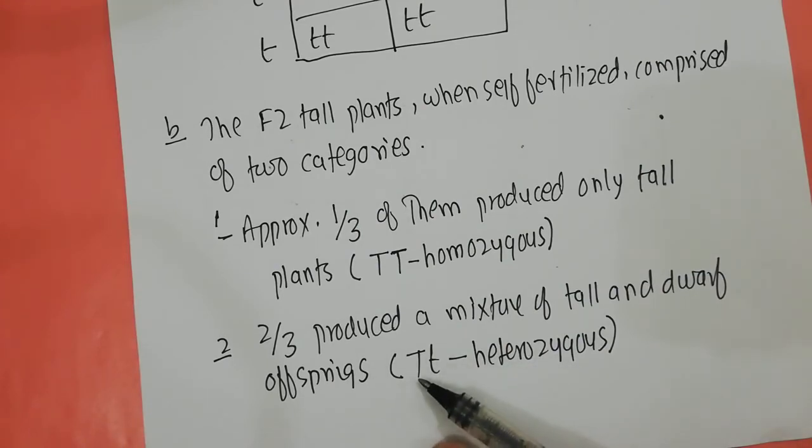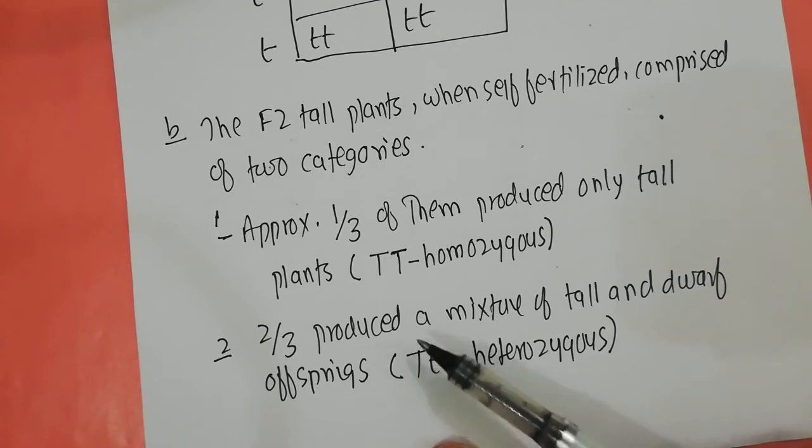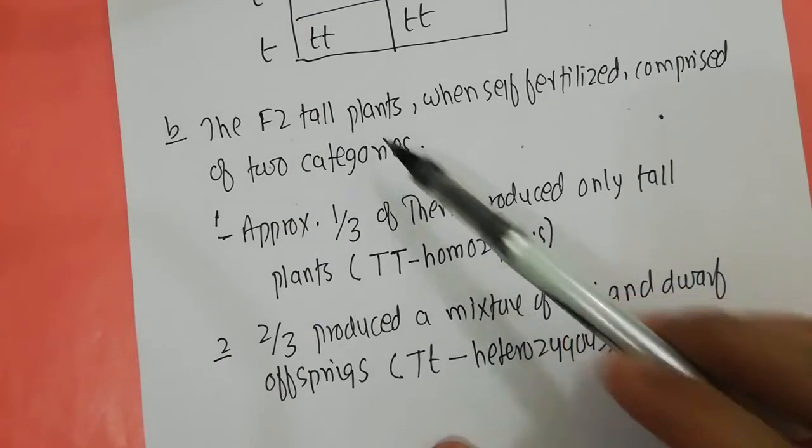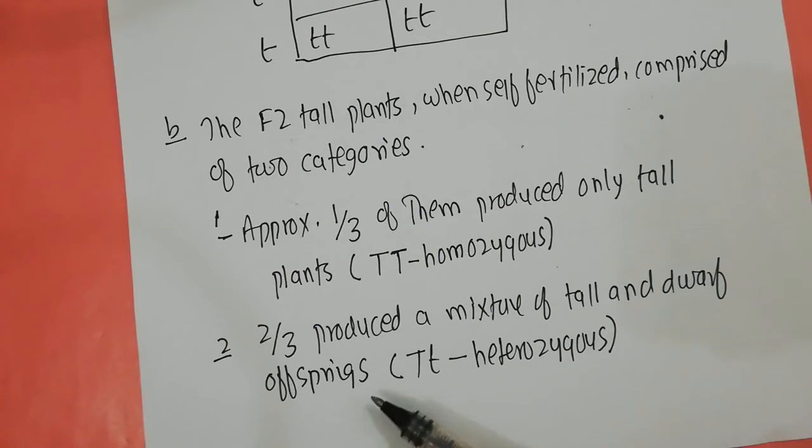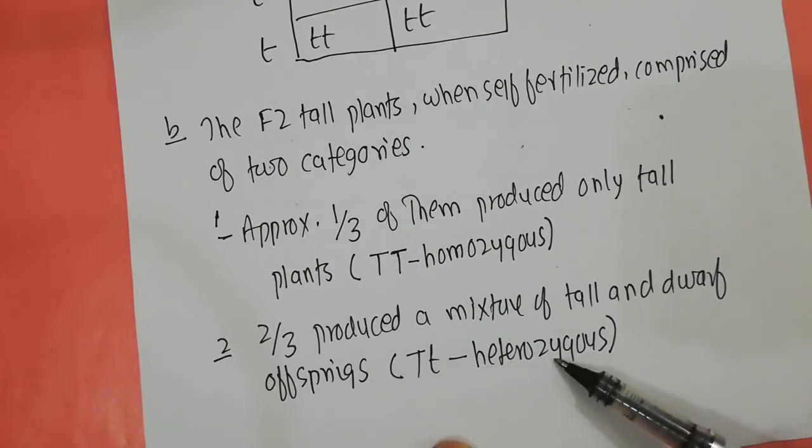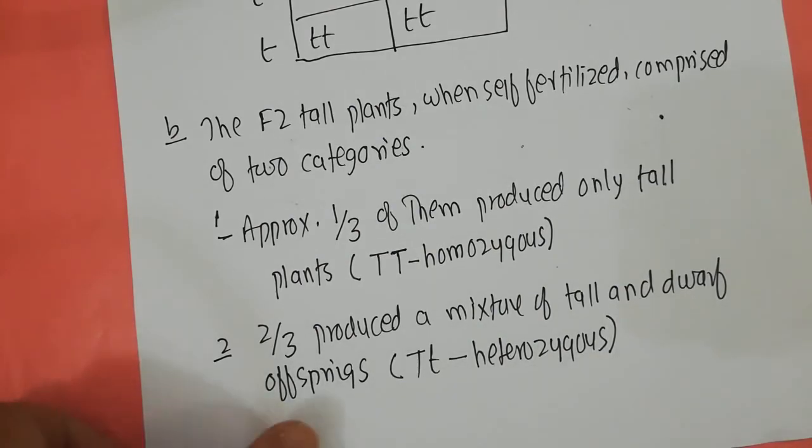If capital T and capital T come together, that produces a tall offspring, but if small t combines with small t, that gives you the dwarf plant as well. Therefore, he deduced that these plants were heterozygous in nature.